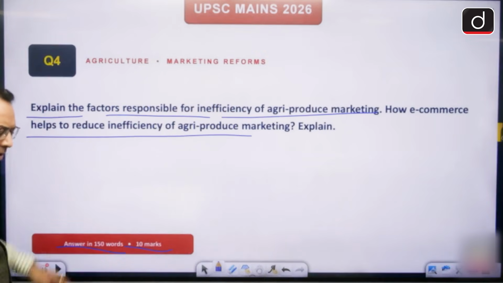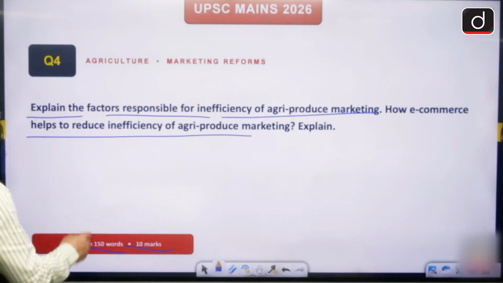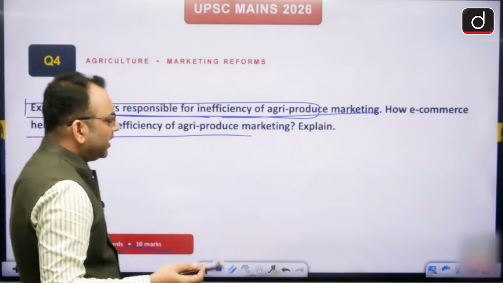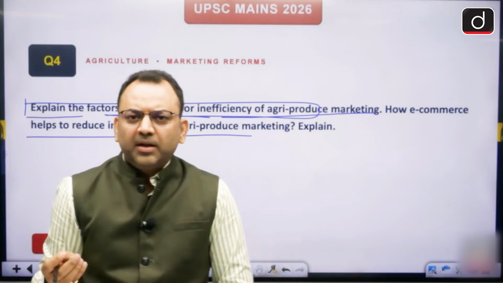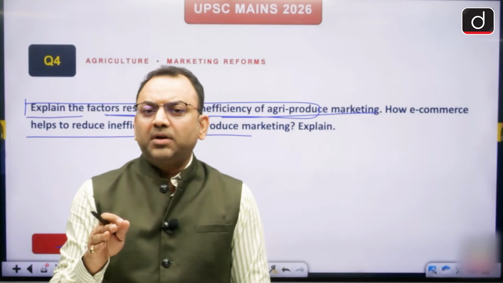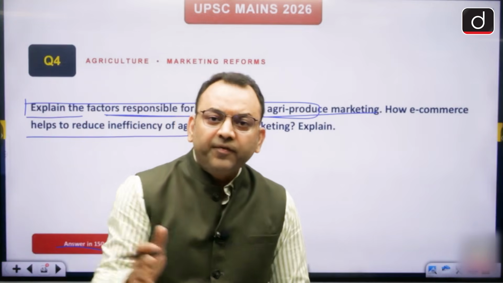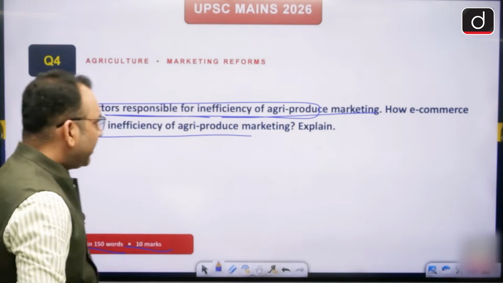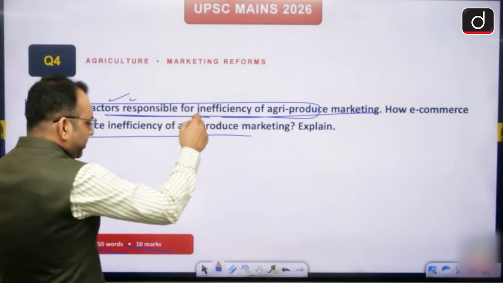So we have explained the whole answer, and now we have to write it. In this case, you can begin with a single sentence that marketing is the last stage, which if not efficient will defeat the purpose of agriculture. This is the introduction, I would say. Then write as a list the factors responsible that we have discussed.